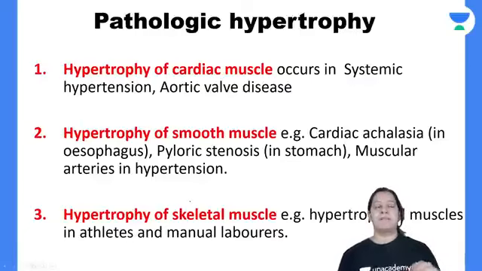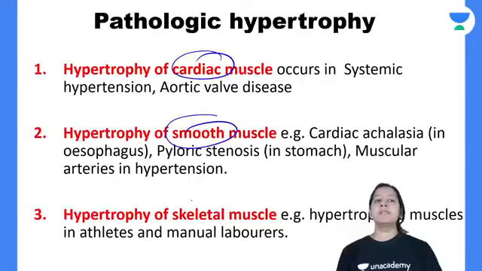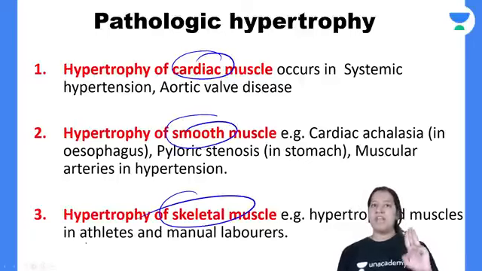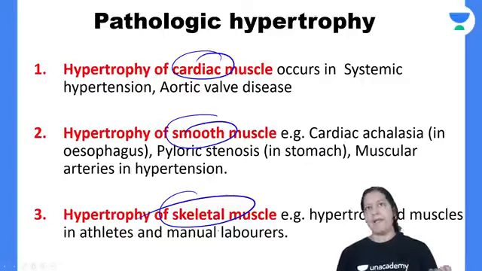Pathological, there are three examples. We have three types of muscles. What are the three types of muscles in the human body? Cardiac muscles, smooth muscles, and skeletal muscles. These are the three types of muscles in the human body.